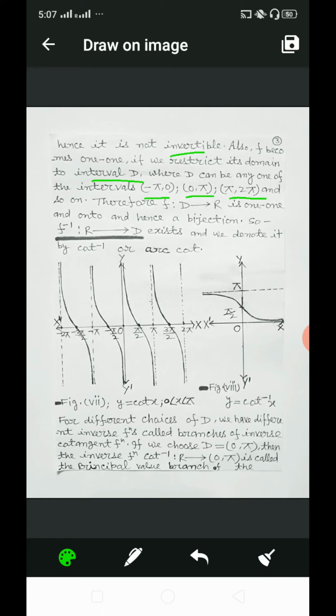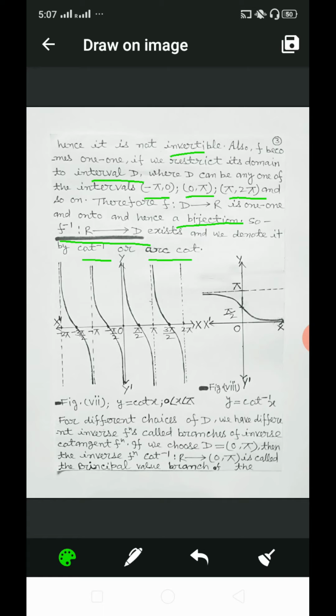Therefore, the function defined from D to R is 1-1 and onto, hence a bijection, so we can define the inverse of the function f from D to R, and the inverse f inverse defined from R to D exists, and we denote it by cot inverse or arccot.